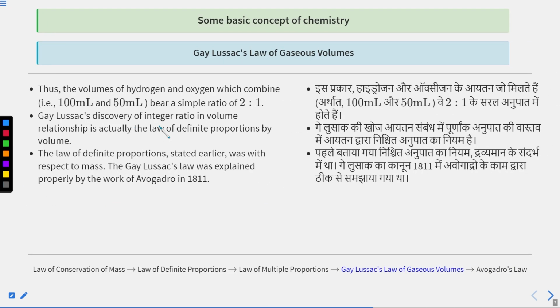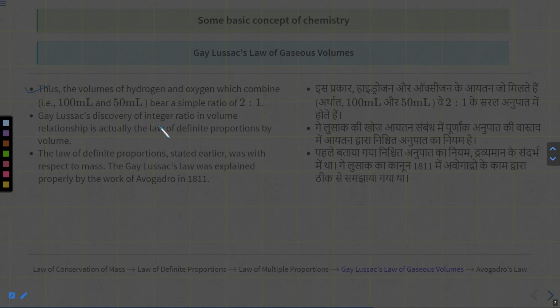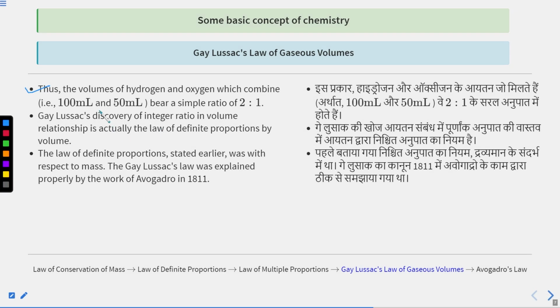Let's see this. The volumes of hydrogen and oxygen, which are combining here to produce water vapors, are 100 ml and 50 ml respectively. And 100 to 50 is 2:1, that is the simplest ratio. This Gay-Lussac discovery of integer ratio in volume relationship is actually the law of definite proportion by volume.